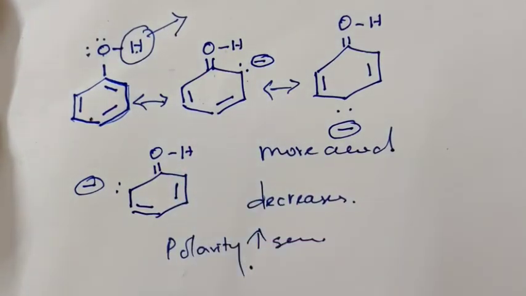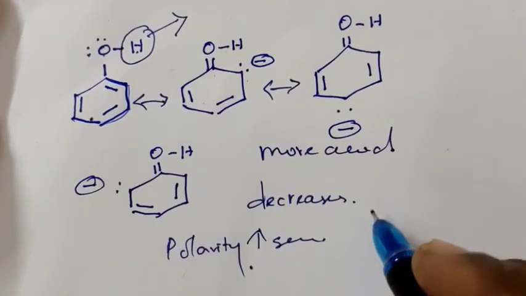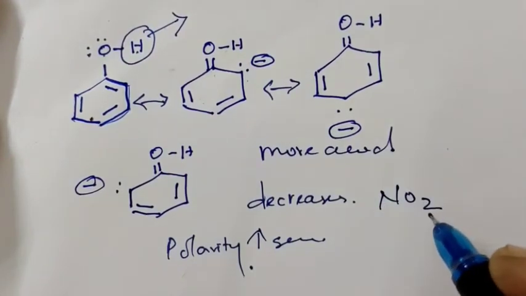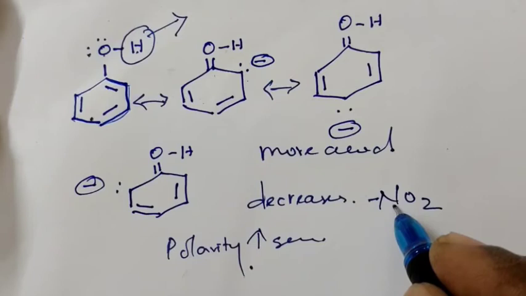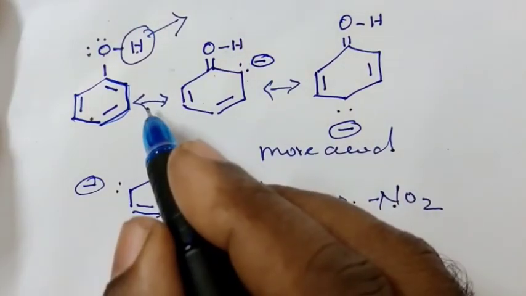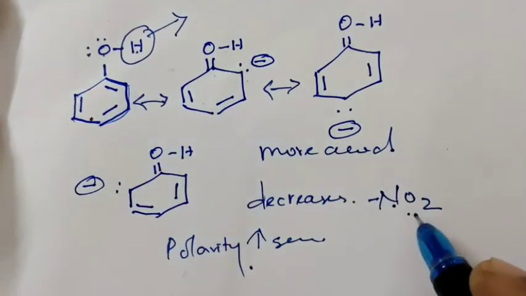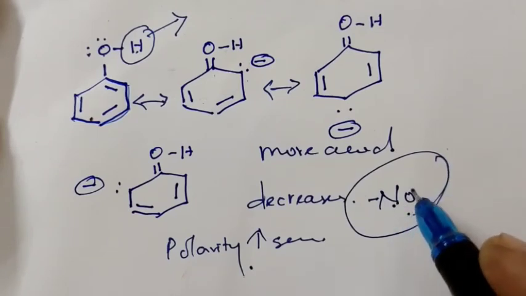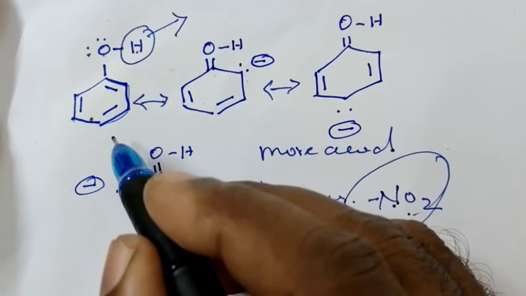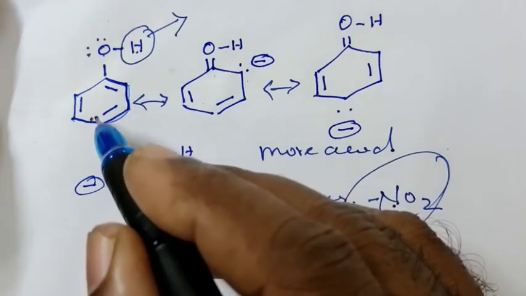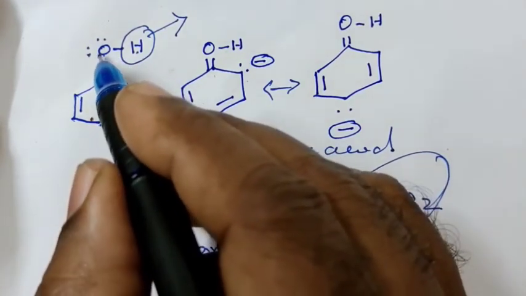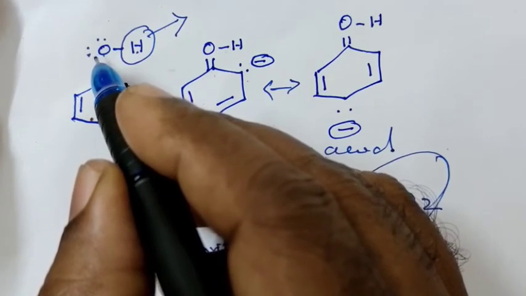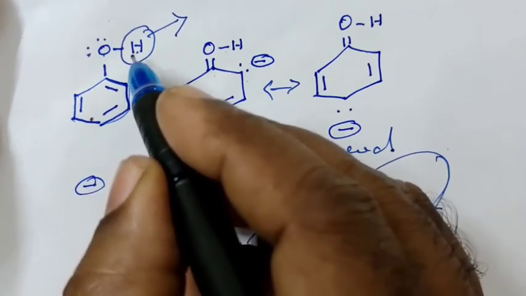If an electron withdrawing group such as the NO2 group is substituted in phenol, it withdraws electrons, because a nitro group is an electron withdrawing group. When it withdraws, automatically the electron density on oxygen decreases again and polarity increases.